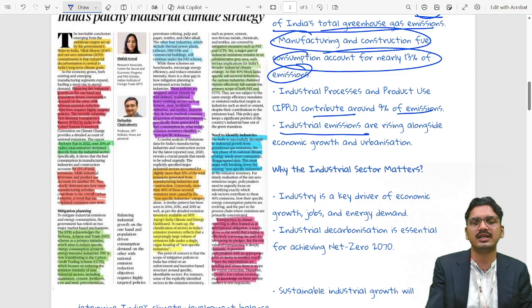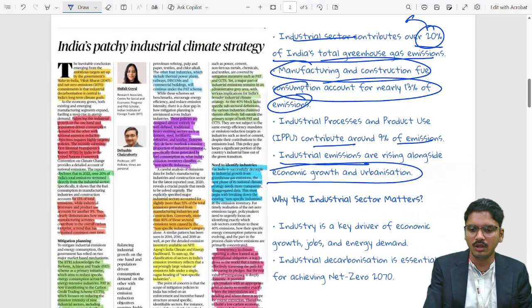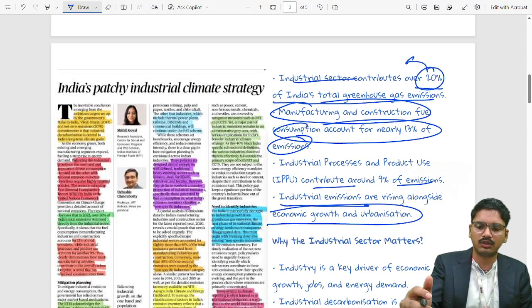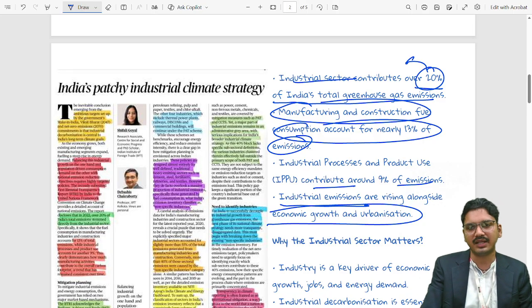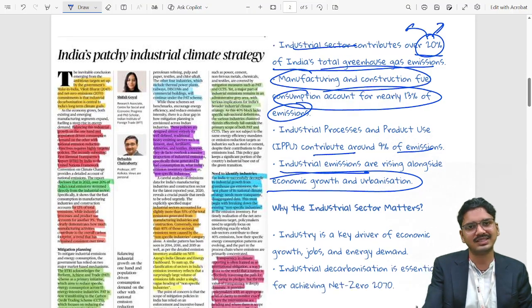Alongside, industrial emission are rising with high economic growth and urbanization. So from these data, 20 plus 13 plus 9, we get around 42 or 50%, and we see the industrial sector contributes the maximum to greenhouse gas emission.